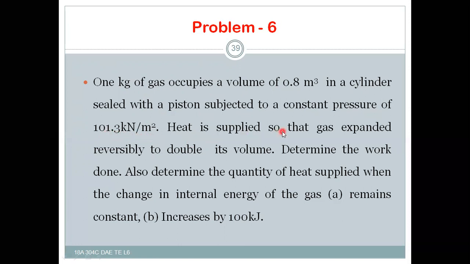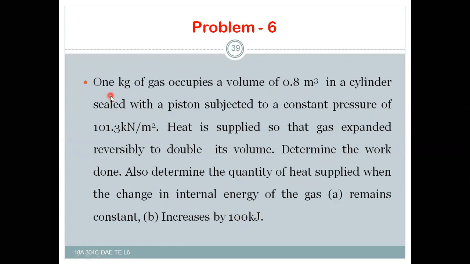Heat is applied so that the gas expands reversibly to double its volume. That means the initial volume will be 0.8 and, doubled, the final volume will become 1.6. So determine the work done. Also determine the quantity of heat supplied when the internal energy of the gas increases by 100 kilojoules.